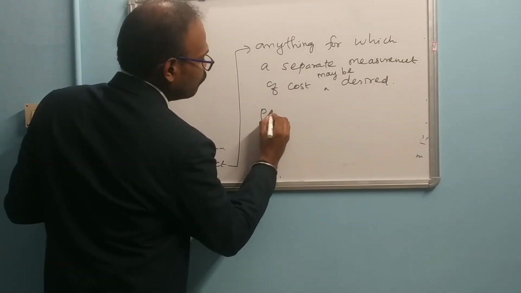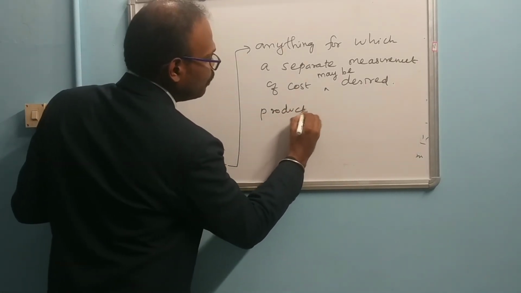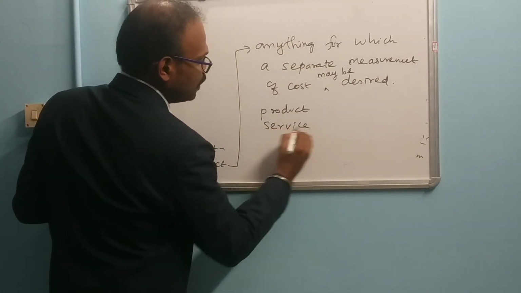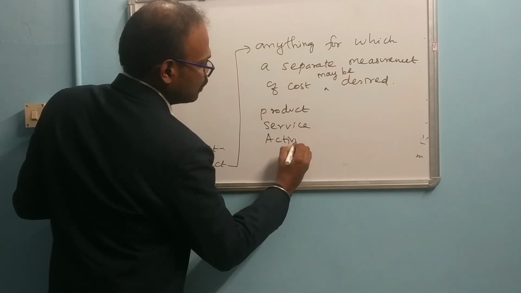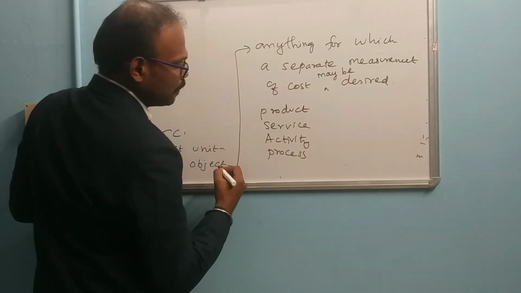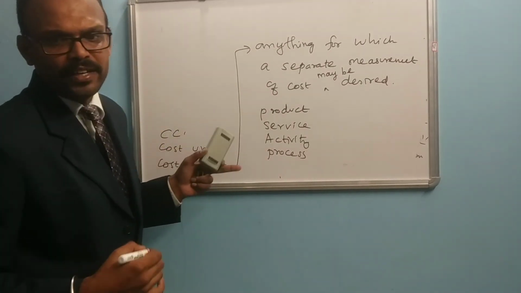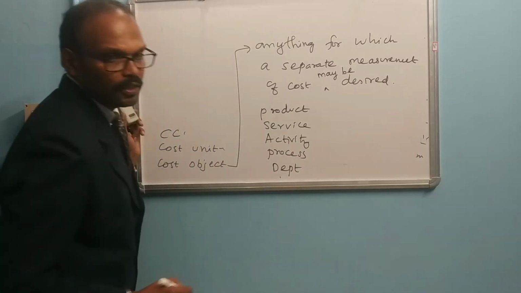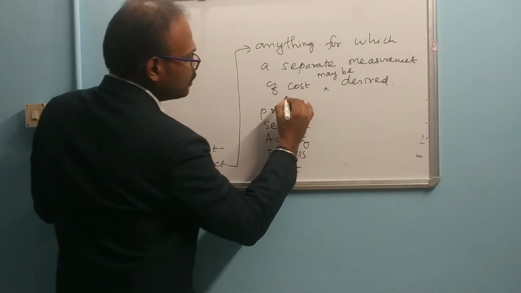For example, friends, there are different types of cost objects: product cost object, service cost object, activity cost object, process as a cost object, and finally a department as a cost object.